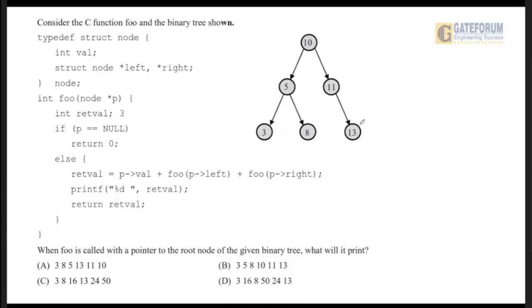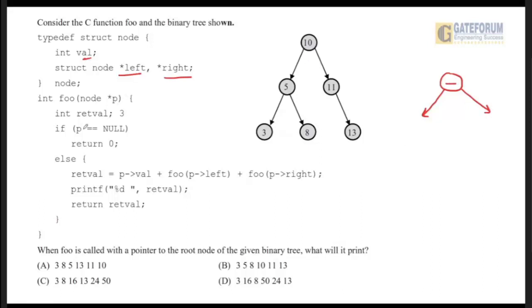This is the next question that came in GATE 2023 from programming and data structure. So just read the question properly. What has been given? A structure has been given. The node has been defined such that each node will contain a left pointer and a right pointer and will also contain some value, right?